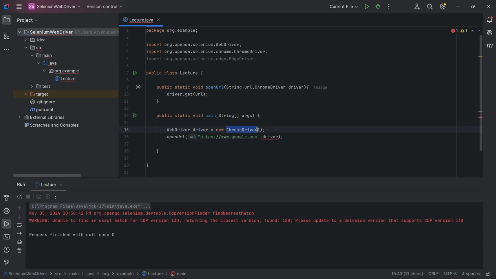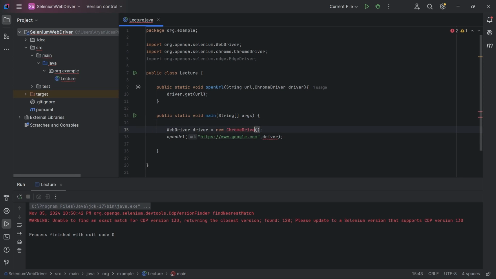If you look at the inheritance structure of ChromeDriver, EdgeDriver or FirefoxDriver, these classes, or their parents, are extending a class called RemoteWebDriver. And that RemoteWebDriver class is implementing the WebDriver interface. That is the reason we are able to create an instance of ChromeDriver and store it in a reference variable of WebDriver type. This concept is called upcasting.